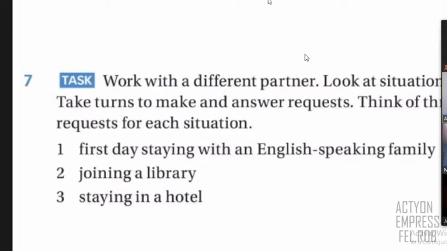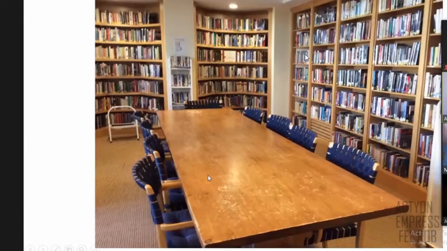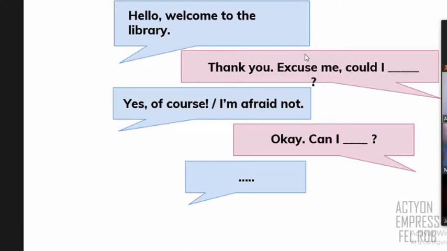As I showed you in this example, if you decide on the library, maybe you can say, hello, welcome to the library, and the first question or request is, excuse me, could I have a book, or could I have an English book, please? Maybe. It's an example, right? And then you continue with three. In total, you have to ask three requests and three answers, right?